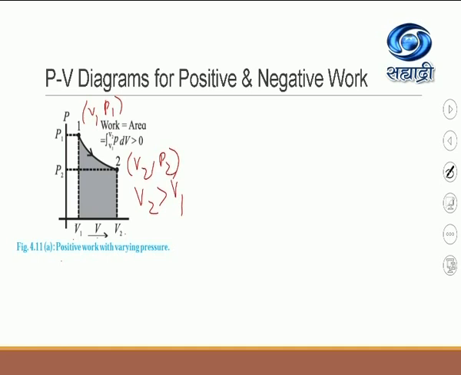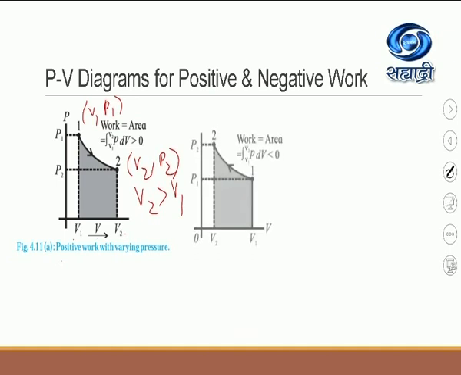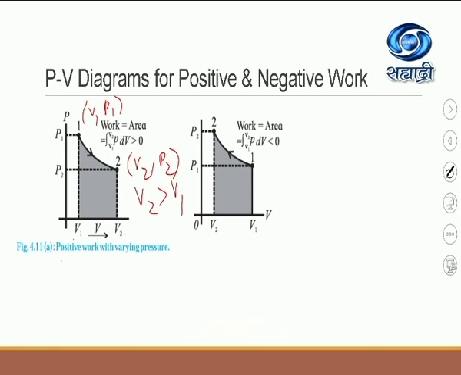And work done is equal to the area under the curve for the PV diagram. So this work done will be the integral of PdV from the limits V1 to V2, and this integral has to be greater than 0. Okay, so this is the first case in which the work done is positive.